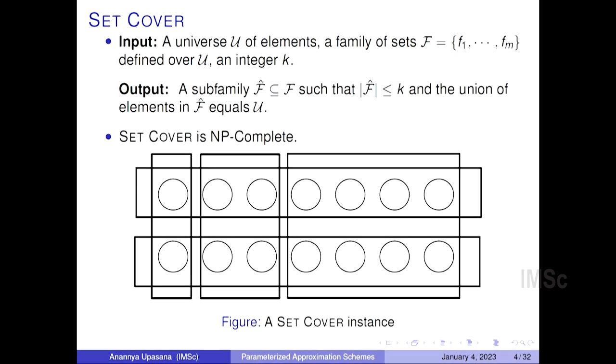So this is a figure that is talking about a set cover instance where each circle represents an element in the universe and these rectangles represent each of the m sets. And this is a yes instance of set cover. The selected sets are the blue rectangles, and as you can notice, it covers the entire universe. And this is a no instance of set cover because the selected sets leave out the three elements in the bottom left half.